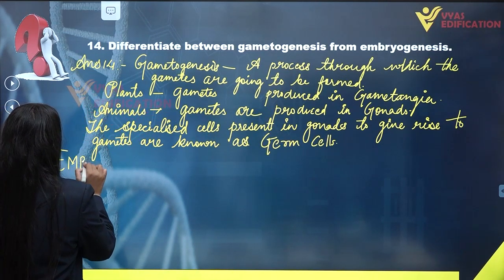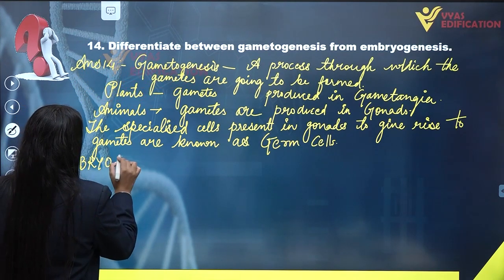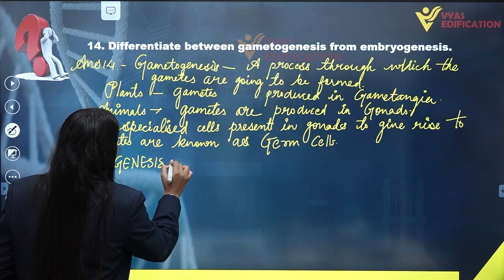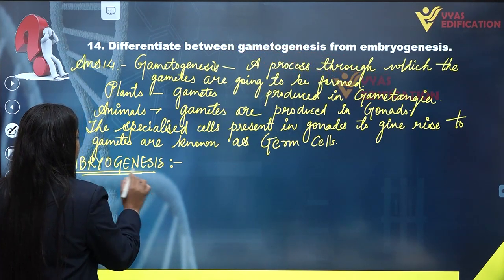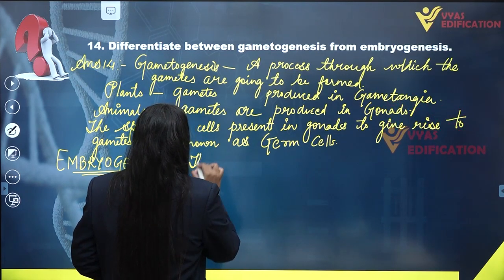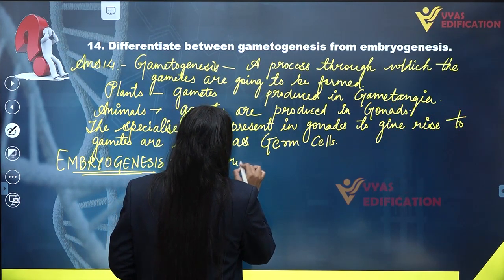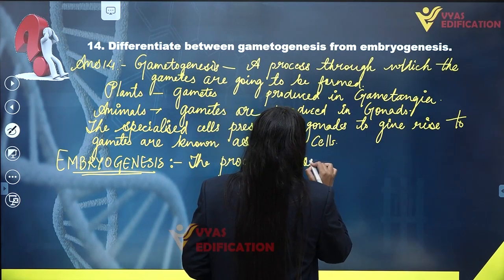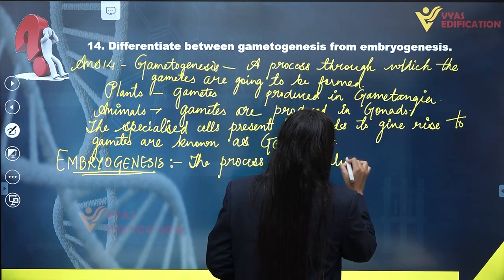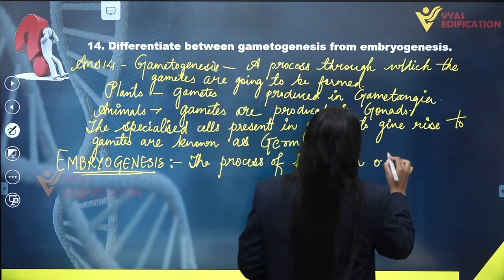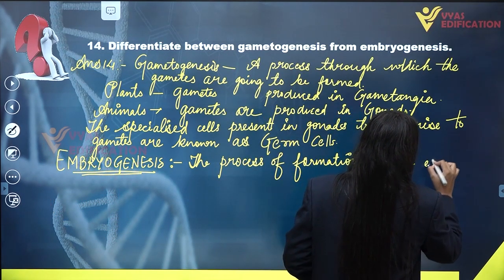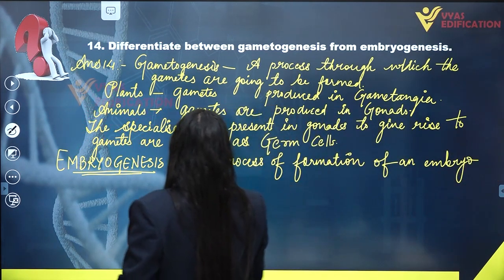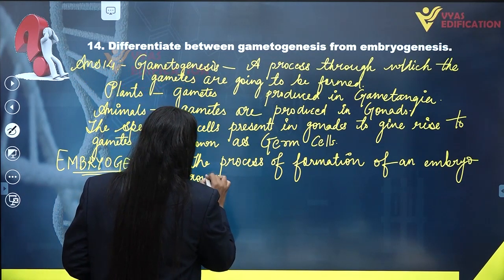Embryogenesis. First we are going to write the definition of embryogenesis. The process of formation of an embryo from zygote.